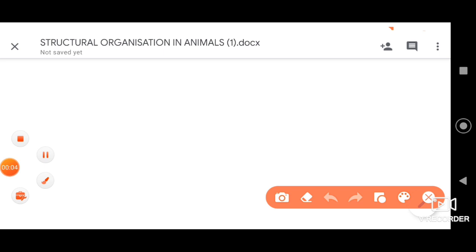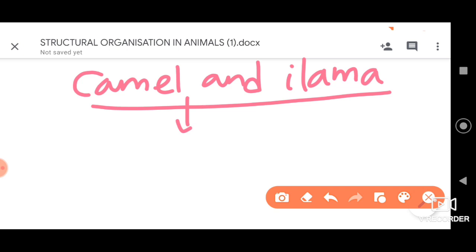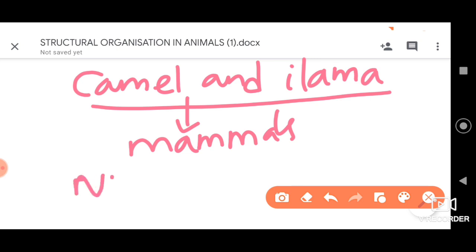Dear students, let me tell you that the camel and llama are the only mammals where we can find nucleated RBCs.